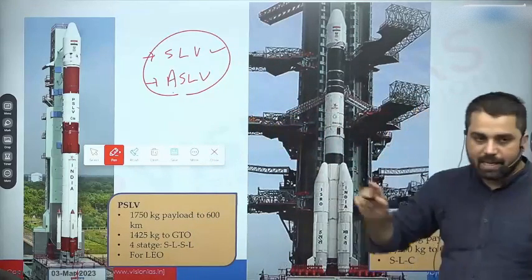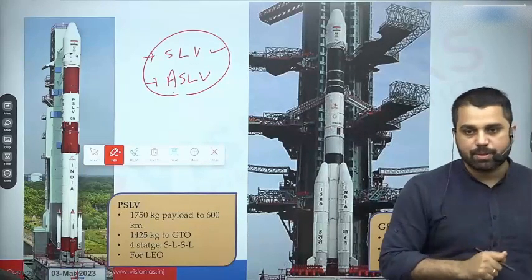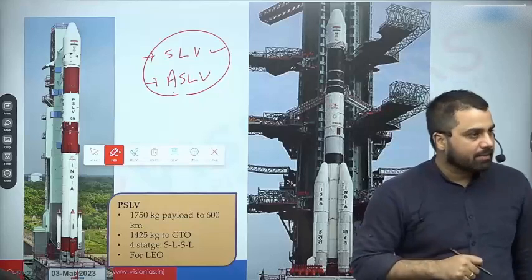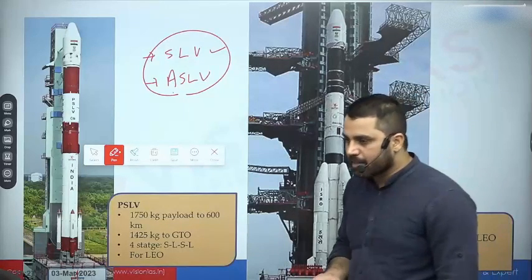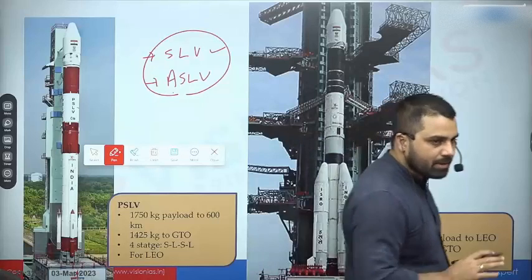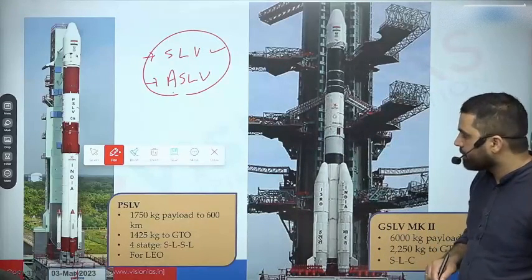In fact, why we should know about PSLV, there is one more reason, because PSLV is also going to be soon decommissioned. When exactly it will happen, that is not very clear, but ISRO chairman has made it very clear that perhaps in next few years, when PSLV का जो भी contract है, जो भी requirements है, when we fulfill the requirements, it is going to be decommissioned. Timeline is however not clear.